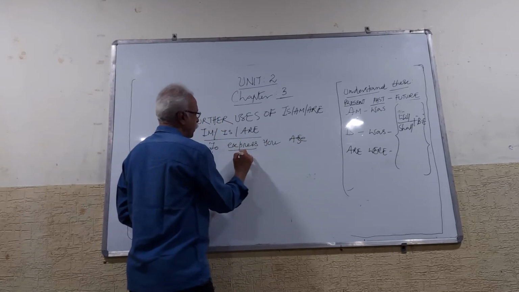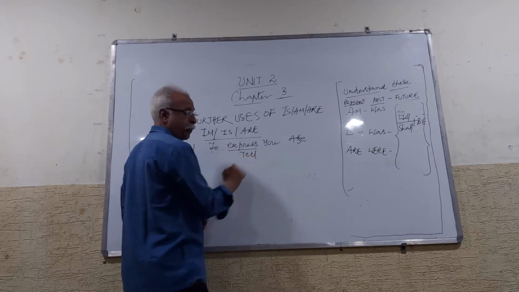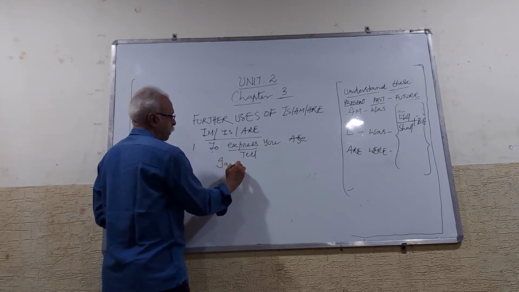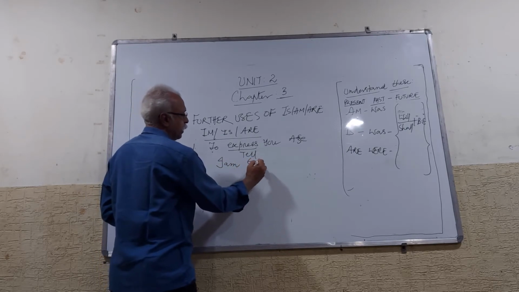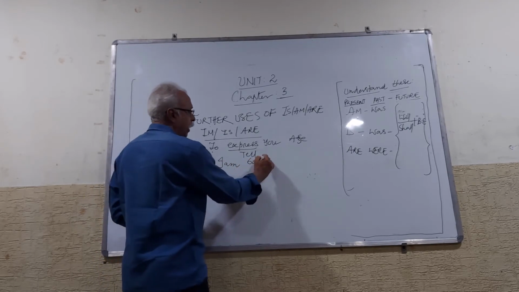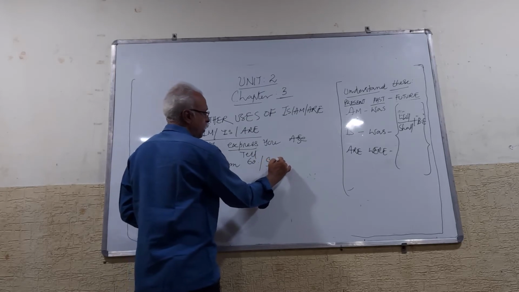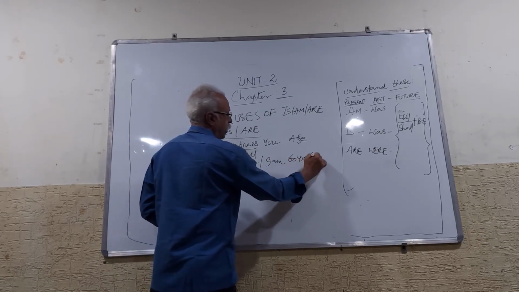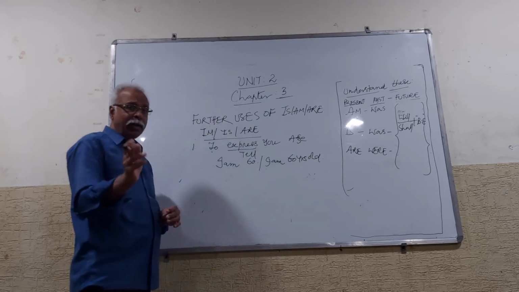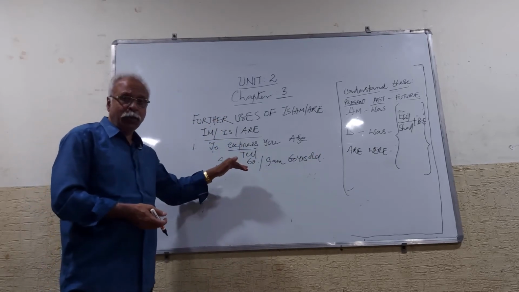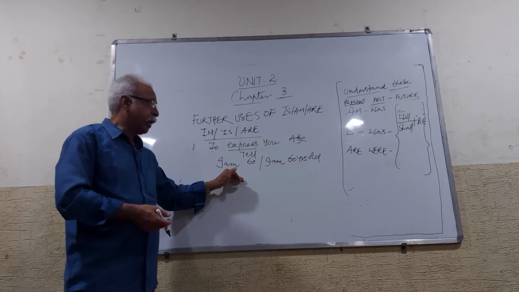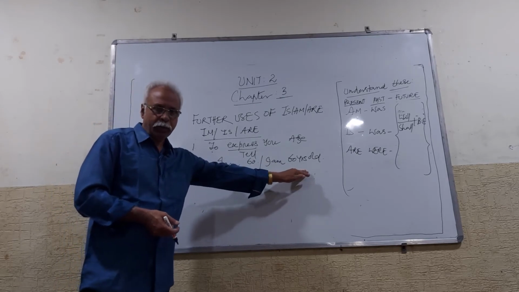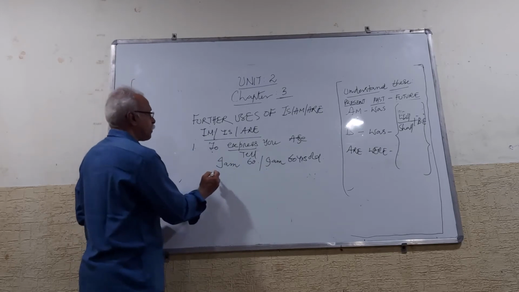To tell your age, you can say, for example, I am 60, or I am 60 years old. Both are right. Either the form should be like this with 60, or it should be I am 60 years old. Okay? Next one.